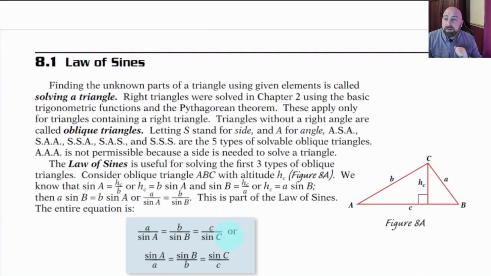All right, jump down here to 8.1, the law of sines. So here's what we're going to do. When we solve an oblique triangle, remember, up until this point, we didn't have a way. We could only solve the right triangles, and we use Pythagorean theorem for that. But when we solve an oblique triangle, there's this special formula that we can use. It's right down here, and we'll jump to it in just a second. It will allow us to use a form of the Pythagorean theorem to solve the oblique triangle. It's called the law of sines.